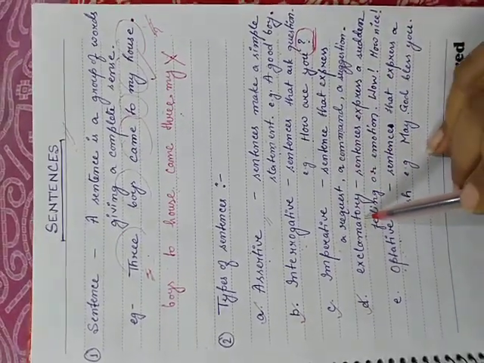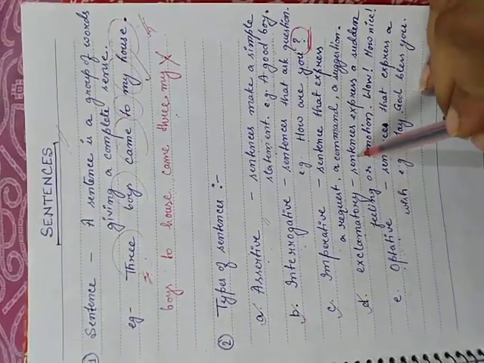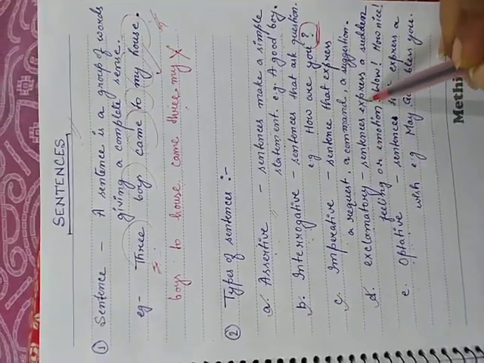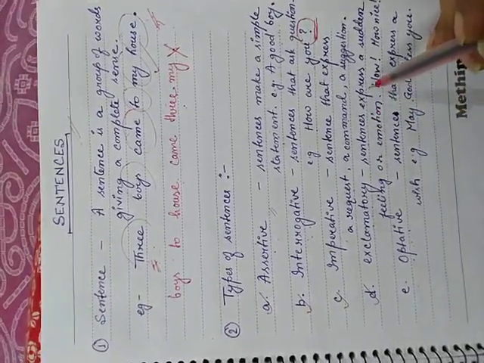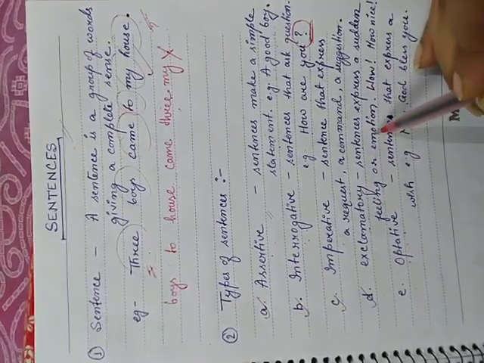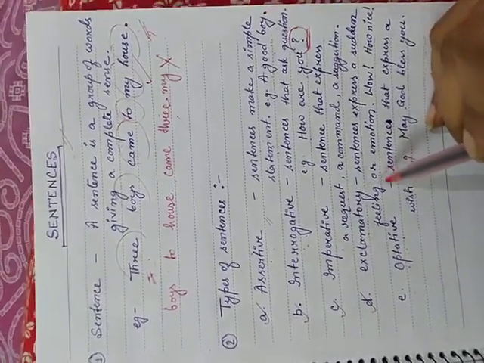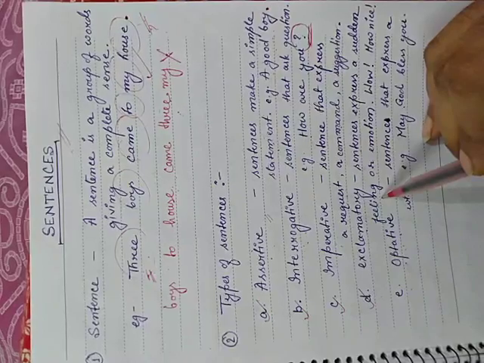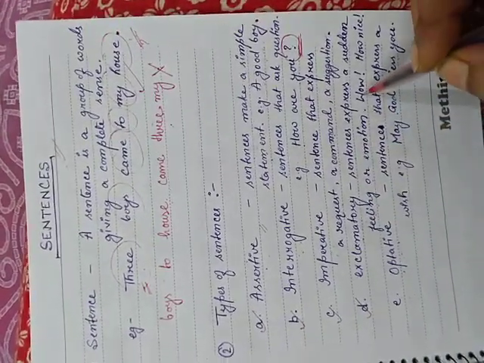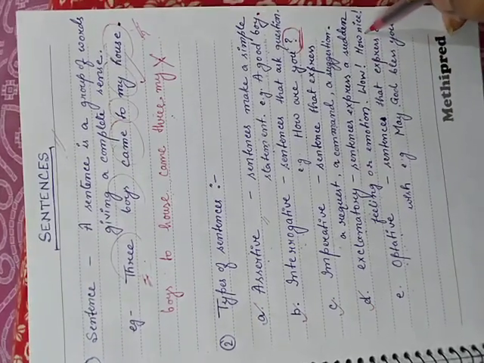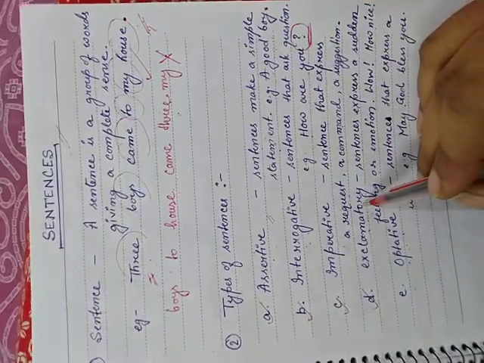Now, exclamatory sentence. Exclamatory sentences are those sentences which express a sudden feeling or emotion. A sudden feeling or emotion, any kind of feeling, whether it is a sad feeling or a happy feeling, is called an exclamatory sentence. For example, wow, how nice! Wow, how nice! This is called an exclamatory sentence.